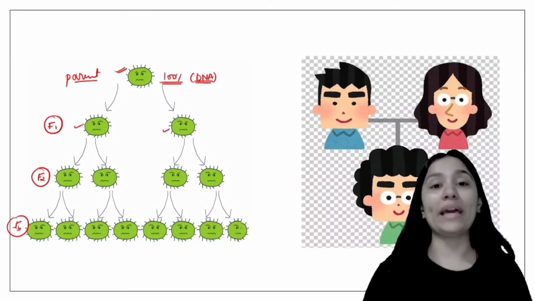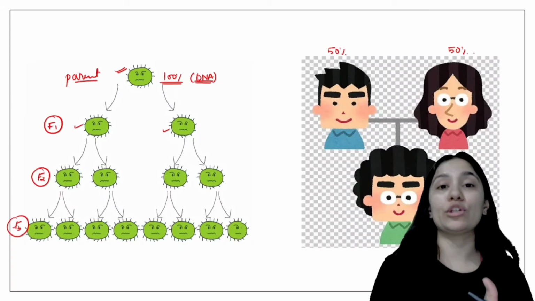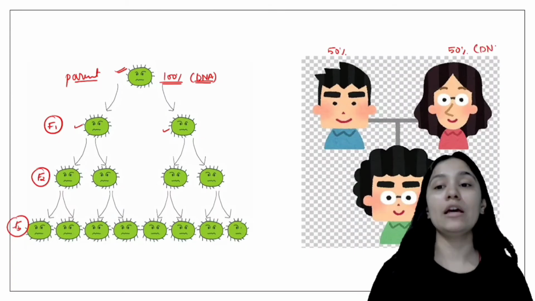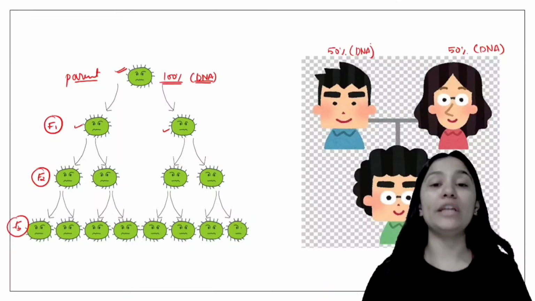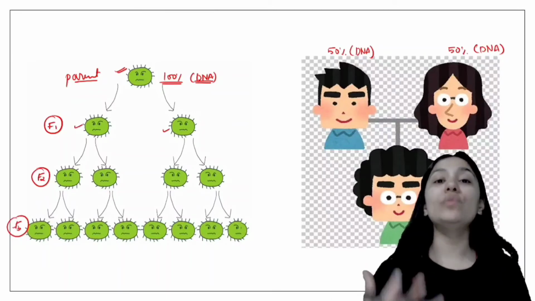When we have two parents, they share 50% of their information: 50% from the father, 50% from the mother. So we get 50% DNA from our mother and 50% DNA from our father, and this 50-50% of DNA will make 100% unique DNA. Why is it unique? Because